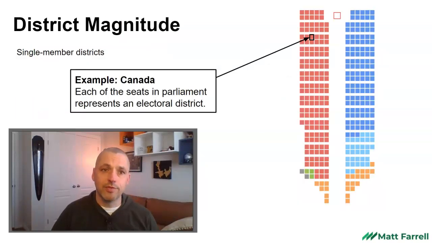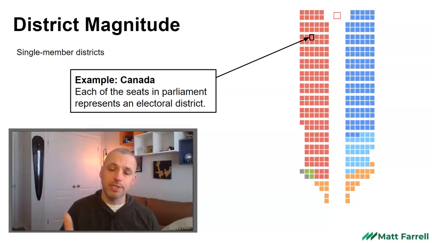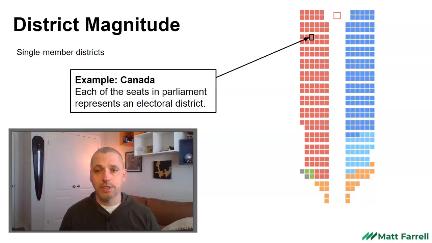An example of a single-member district system would be Canada. In Canada, the country is divided up into electoral districts. Each of them will elect one person, and that person will represent their riding or their constituency in the national parliament. That's a district magnitude of one. One person from each riding going to parliament.